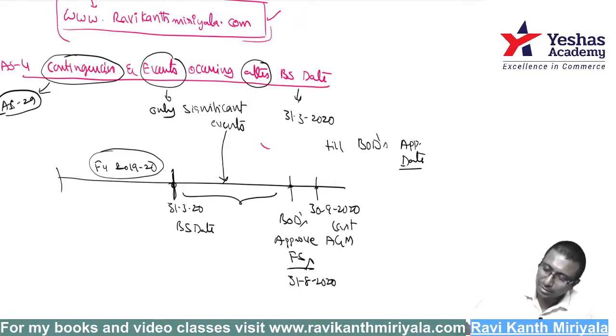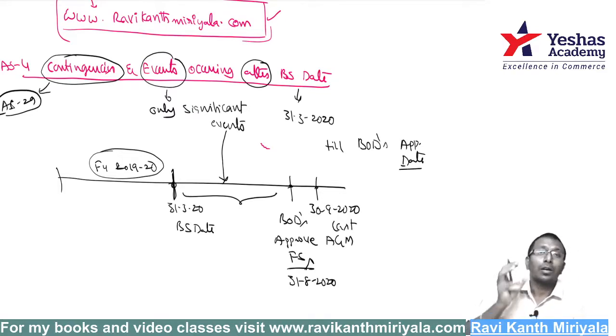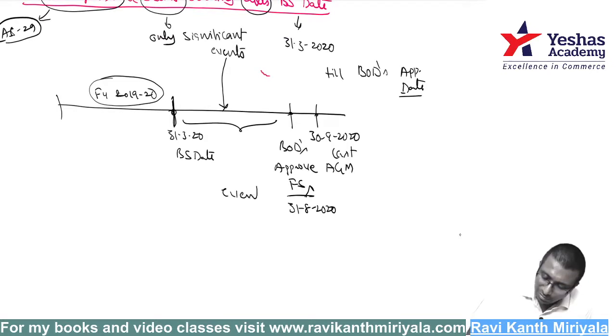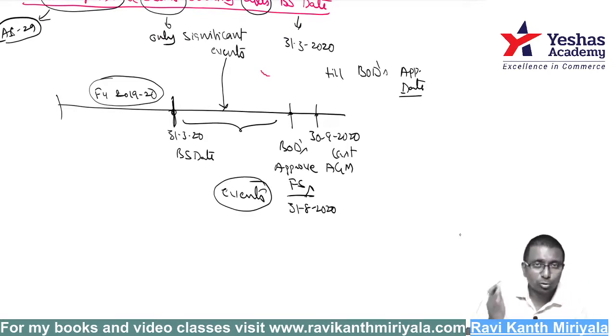So what are we talking about? We are talking about those events which are taking place after 31st March, but till which date? In case of a company, till the board of directors approval date. In case of a partnership, it is the date when the managing partners sign it. That is the last date. If any events occur in this period, what are you supposed to do? That is the discussion. Nothing much actually. If any event takes place between 31st March and 31st August in my example, the board of directors approval date, what are we supposed to do?